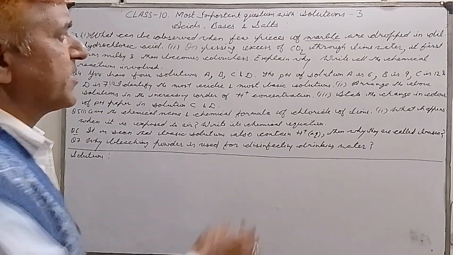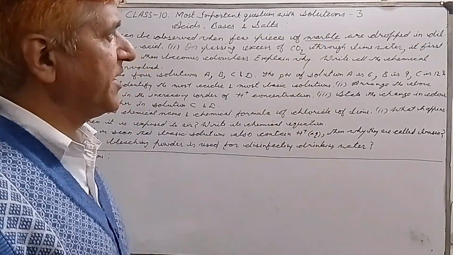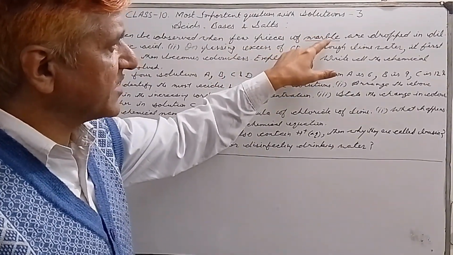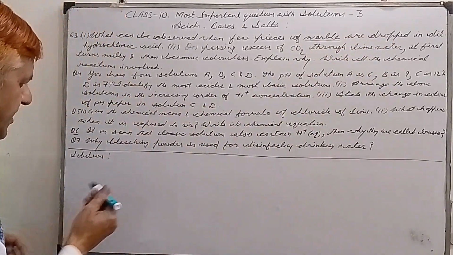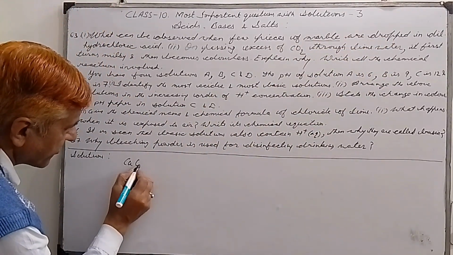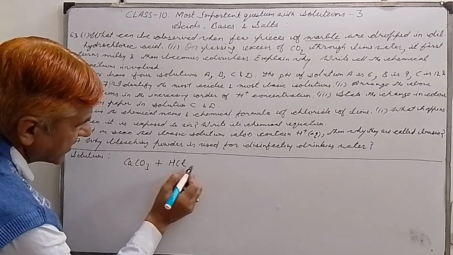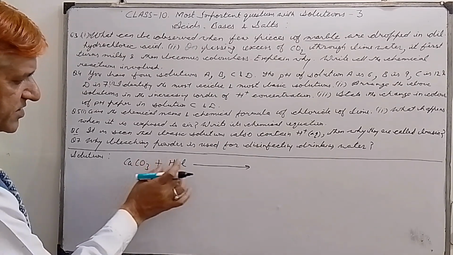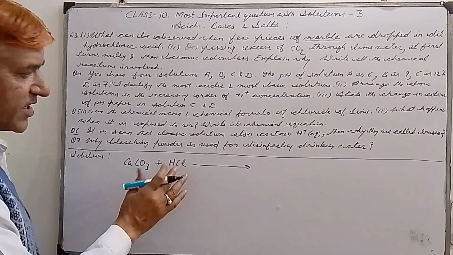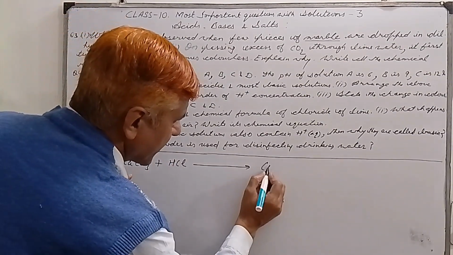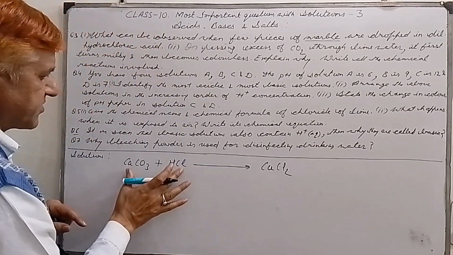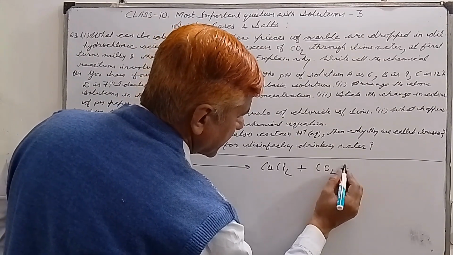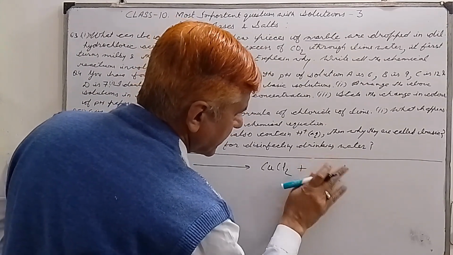My dear students, always remember that marble is calcium carbonate. Here we have a reaction between marble, that is calcium carbonate, and dilute hydrochloric acid. Marble is calcium carbonate plus hydrochloric acid. Always remember that this is a reaction between a salt and an acid, so this is actually a neutralization reaction. And here we get calcium chloride plus carbon dioxide plus water.